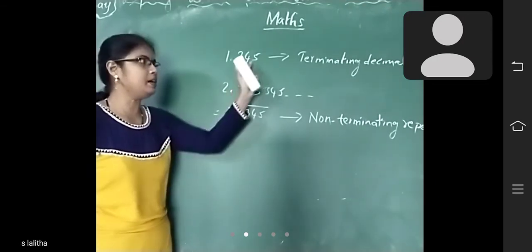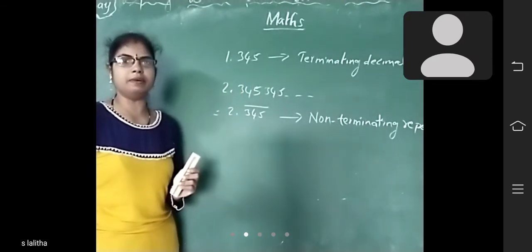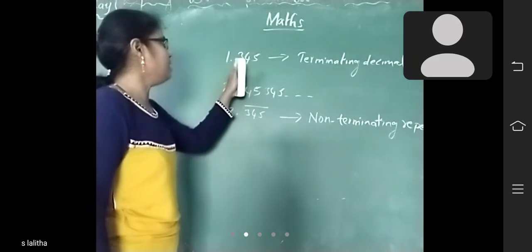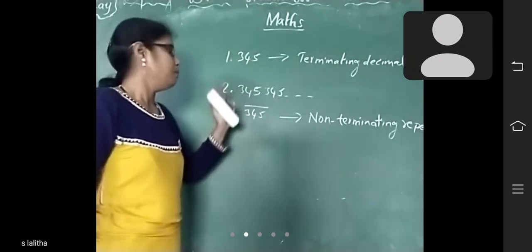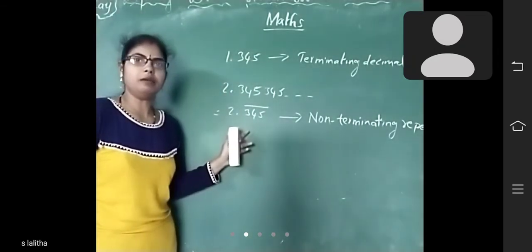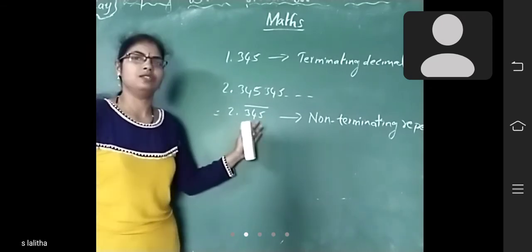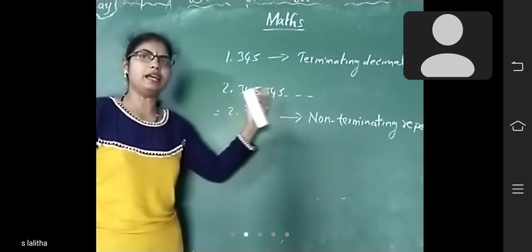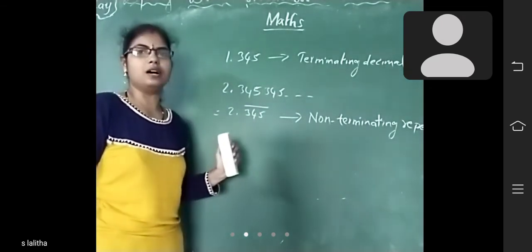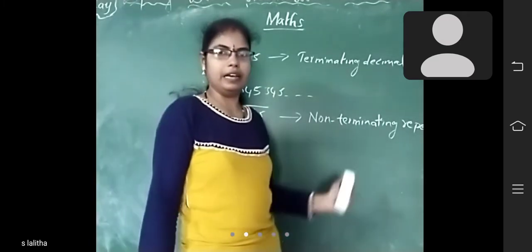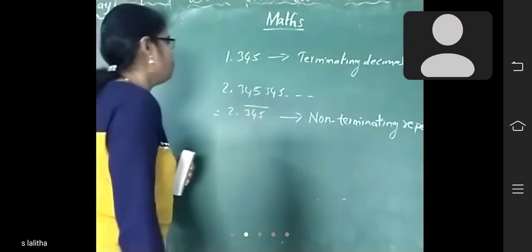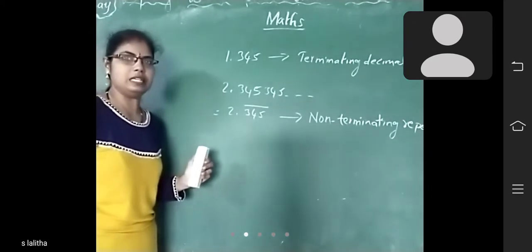Did you understand what terminating decimal and non-terminating decimal are? In the terminating decimal, the decimal part will be finite. But in the non-terminating recurring decimal, it is not finite. So many digits are there, so that is called non-terminating repeating decimal. And what is the next topic we learned yesterday, children?